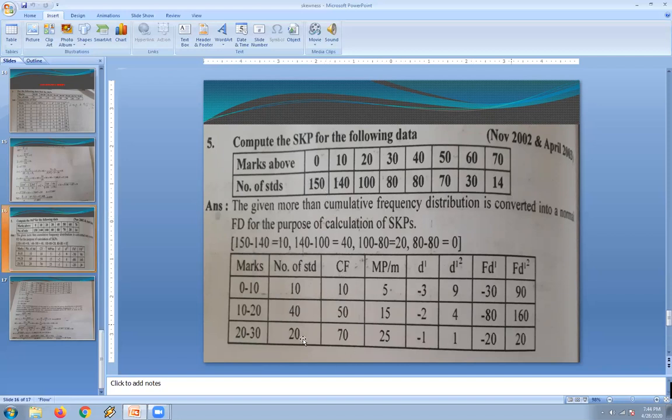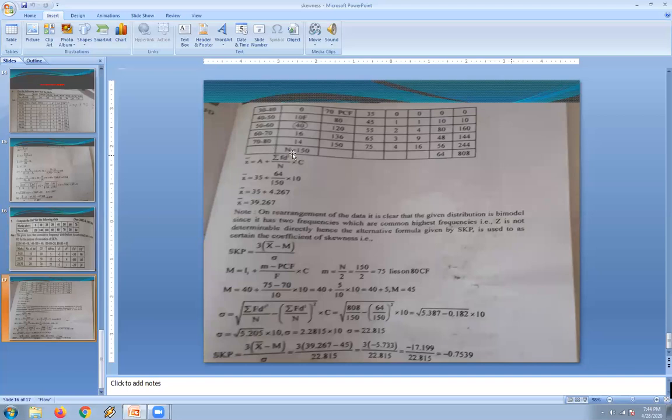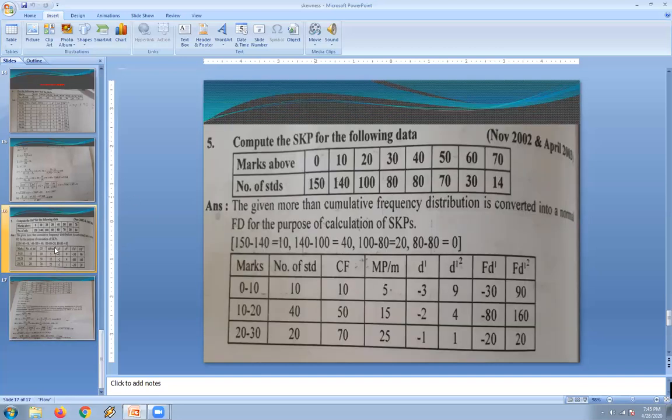Now the cumulative frequencies have to be converted into simple frequencies. How we used to do in the previous classes, in the same manner we have converted. Then we found out the highest frequency value is 40. Corresponding to that, the class interval is 50 to 60. That will be considered as the modal class. The preceding number will be called f0. The succeeding number will be 16.